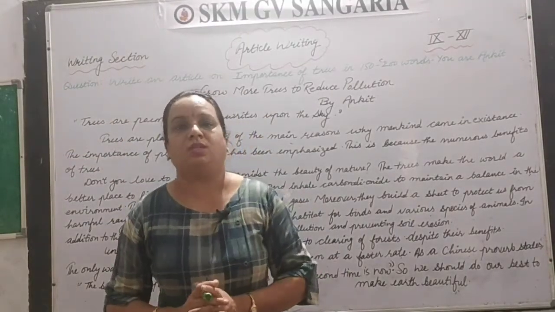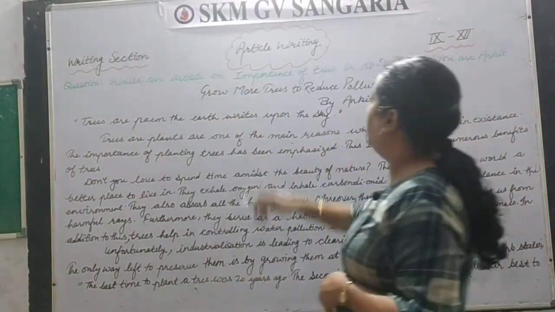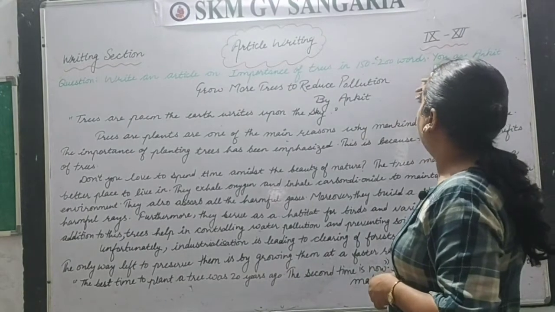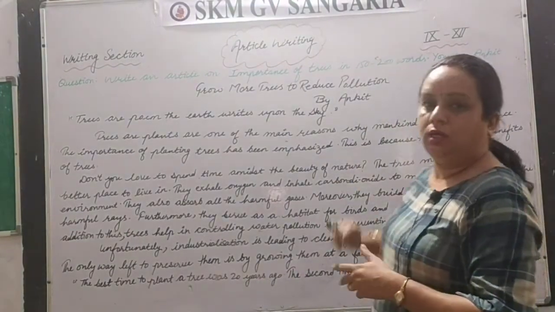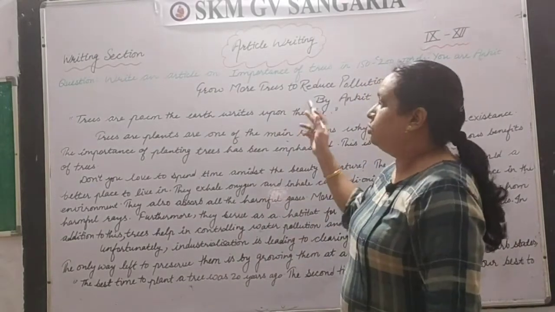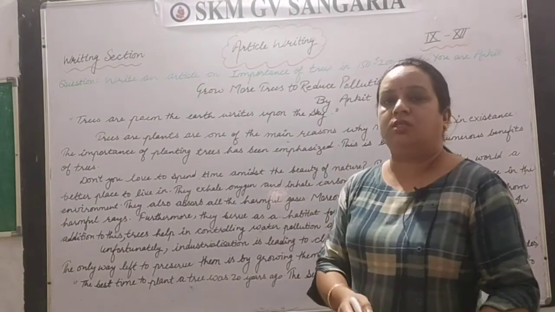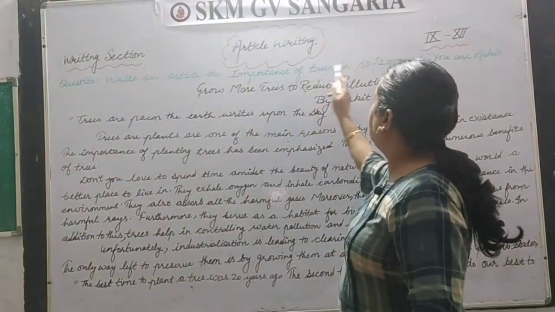Now let's see one sample of article writing. Our question says, write an article on importance of trees in 150 to 200 words. You are Ankit. Now I have told you the very first target of ours is to write down a heading or a title. So we can get this heading from here, importance of trees, right?